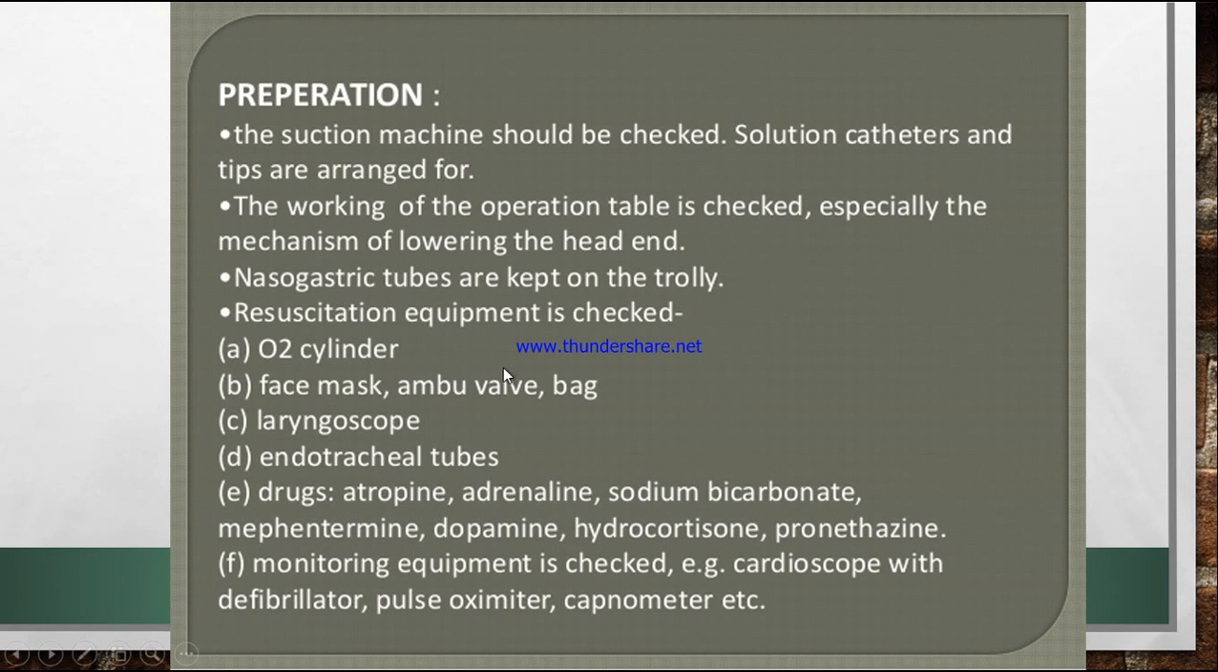Then resuscitation equipment should be checked, like the oxygen cylinder should be there and it should be filled, it should not be empty. A face mask, Ambu bag, laryngoscope, endotracheal tube, and drugs like atropine, adrenaline, sodium bicarbonate, methamphetamine, dopamine, hydrocortisone, and promethazine injections should be there. These are emergency drugs. Next, the monitoring equipment is checked, for example cardioscope with defibrillator, pulse oximeter, capnometer, etc. So all these equipments should be checked before giving the patient any anesthesia.